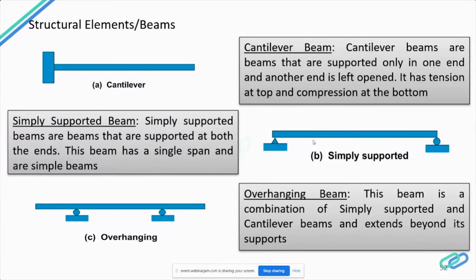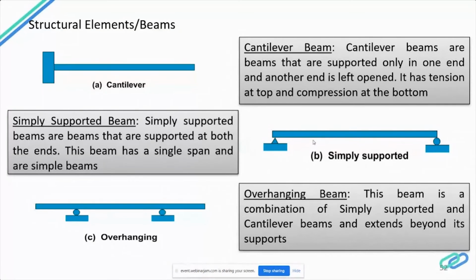So we have to provide reinforcement accordingly. Compression will be taken up by the concrete. So for a cantilever beam, we will be providing reinforcement at the top alone to take up the tension load. So next is the simply supported beam.